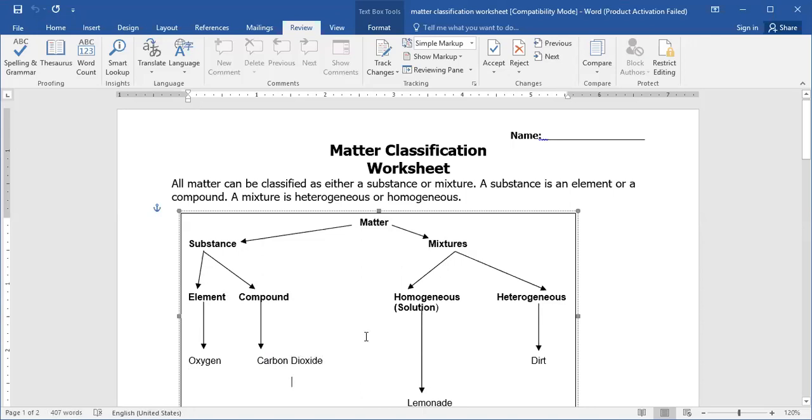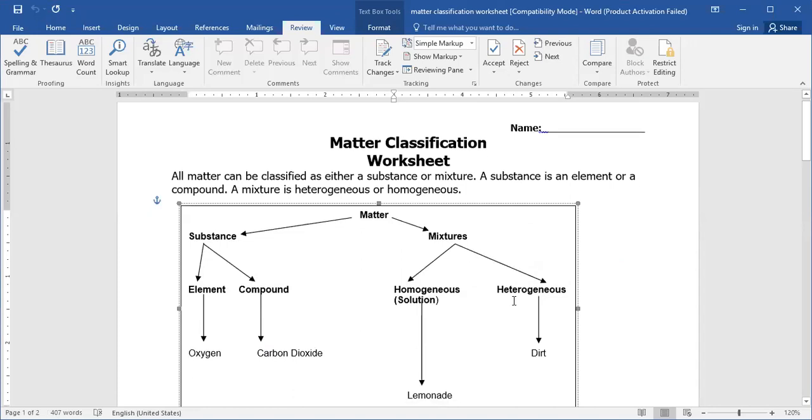After that we talked about the mixture, and we said that we have two types of mixtures. One of them is homogeneous and the other is heterogeneous. The homogeneous, we call it solution because it exists in one phase. And heterogeneous exists in more than one phase, so you can separate between them and differentiate between them. Like, for example, here, dirt.